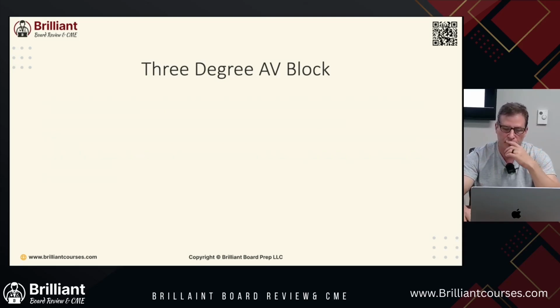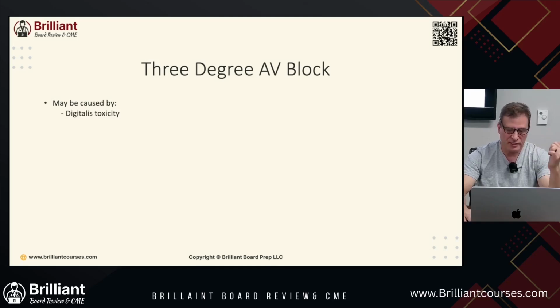What can cause this? Digitalis toxicity. Digitalis is pretty much a cause in all these blocks.